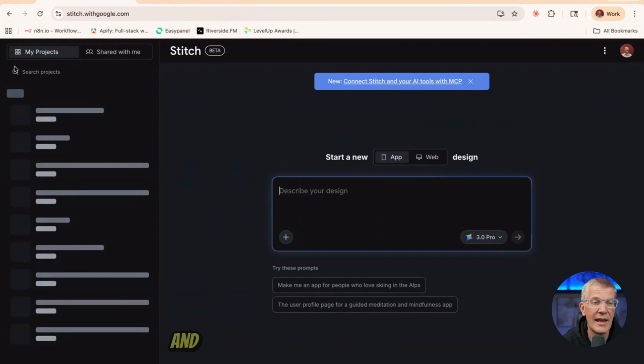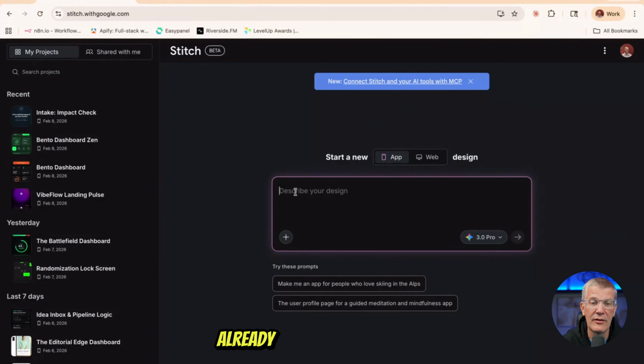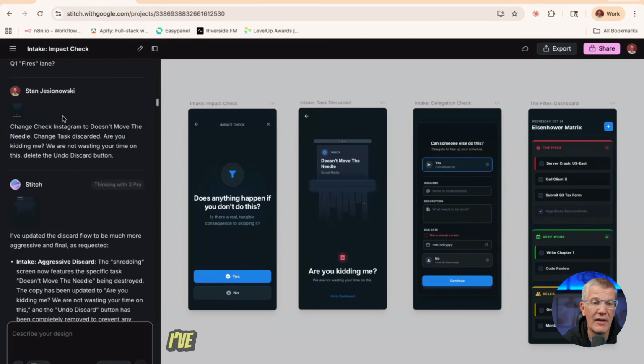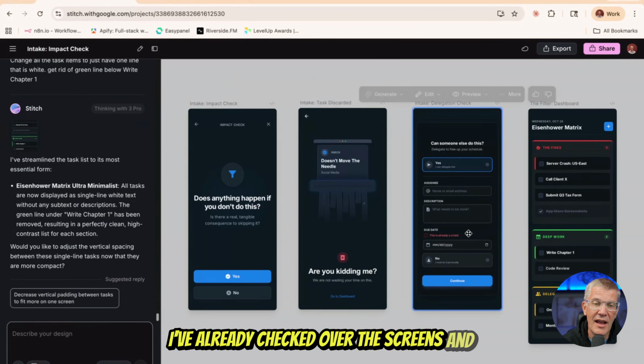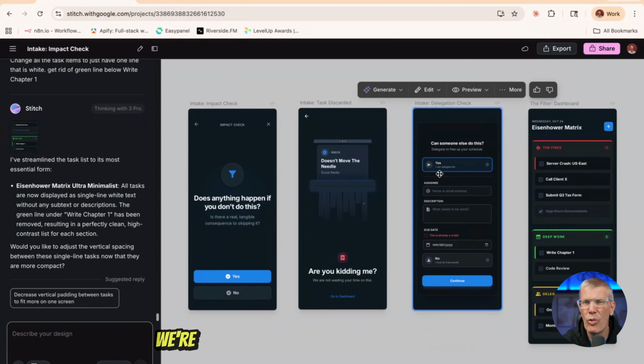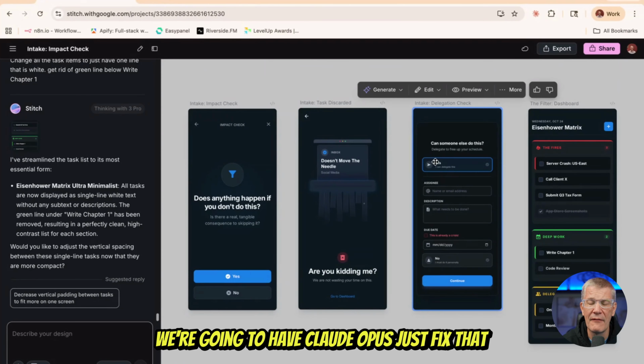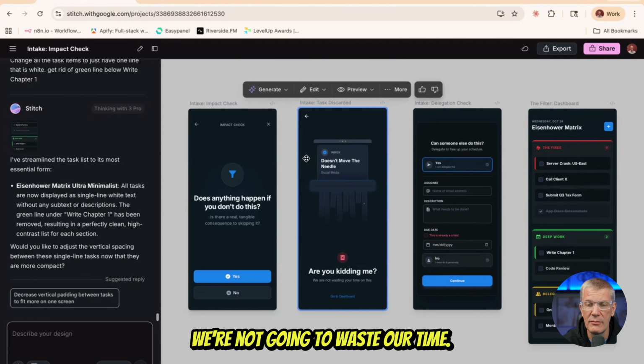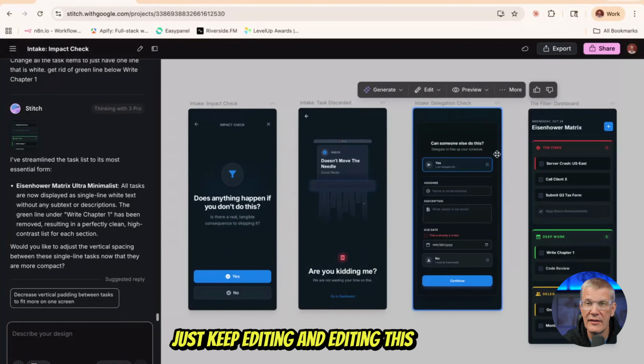stitch.withgoogle.com. And I've already taken the liberty and created the prompt. I've already checked over the screens and they're kind of close. We got a little bug here. The no is not below the yes. We're going to have Claude Opus just fix that for us, right? We're not going to waste our time just editing and editing this UI here.